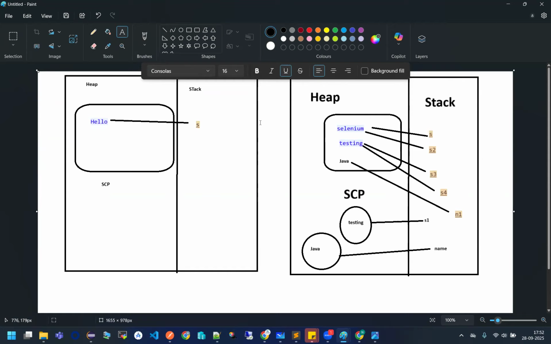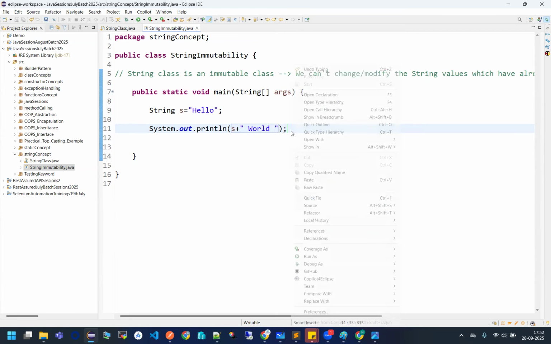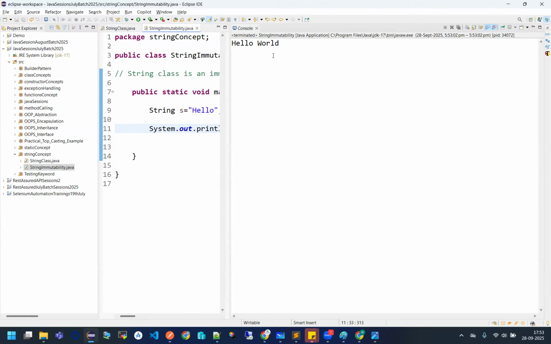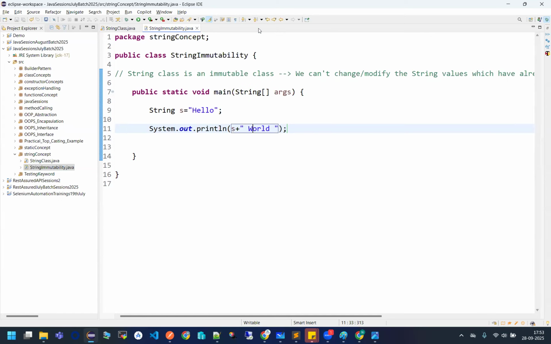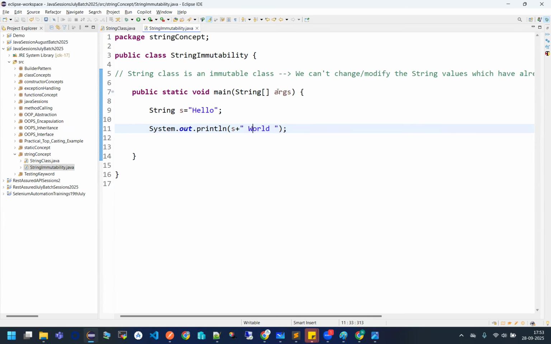Perfect. Fine. But see, if I'm trying to print s plus world. s is already hello. I must say hello world. So what will happen, guys? See, I'm printing this. So hello will be concatenated with world or not? Yes, it will be concatenated. But is my hello getting changed or altered to hello world? No. Then what's happening? See this.